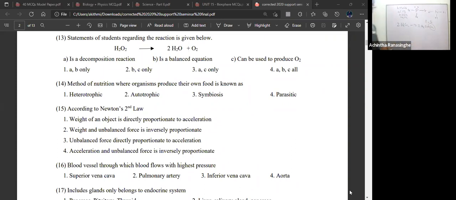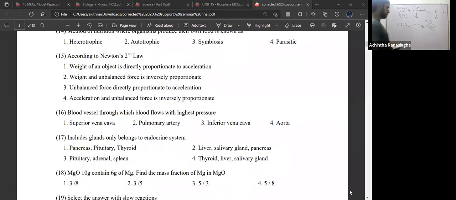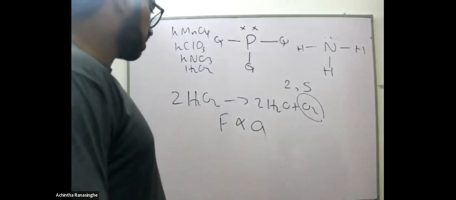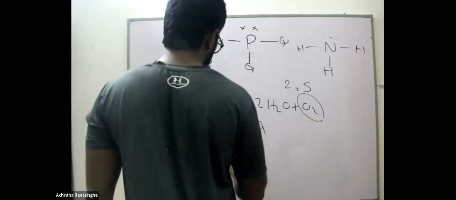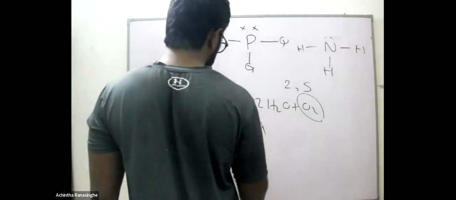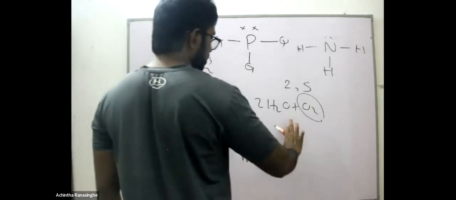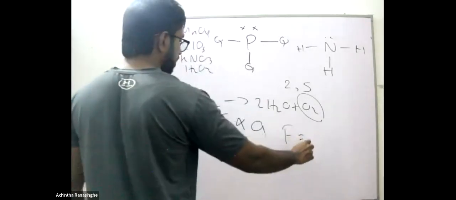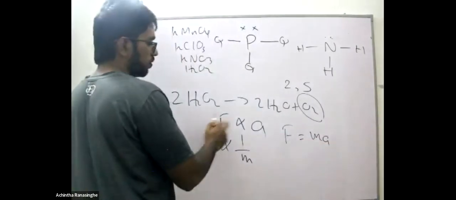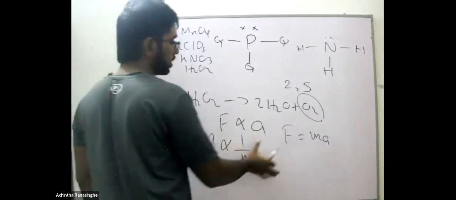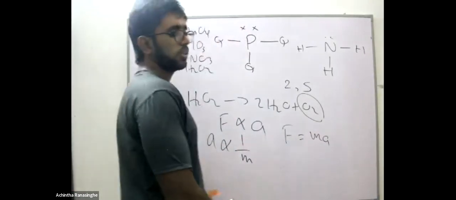So question number 50. According to Newton's second law, right? Newton's second law states that force is directly proportionate with the acceleration, and acceleration is inversely proportionate with the mass. So this is what Newton's second law is saying, and from these two expressions we are getting F equals ma. So from the combination of these two, we are getting F equals ma, and this is Newton's second law in a nutshell. F equals ma.